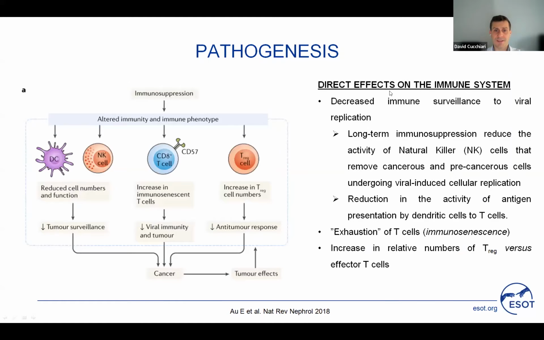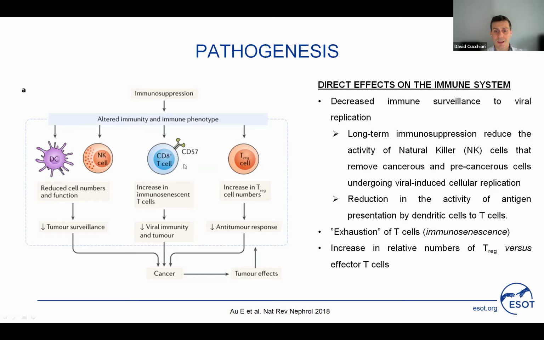Moving to pathogenesis, talking about the effects of immunosuppression, immunosuppression has some direct effects on the immune system because it decreases immune surveillance, and this increases viral replication. For example, long-term immunosuppression reduces activity of natural killer cells that remove cancerous and precancerous cells in our body, and also the antigen presentation operated by dendritic cells.